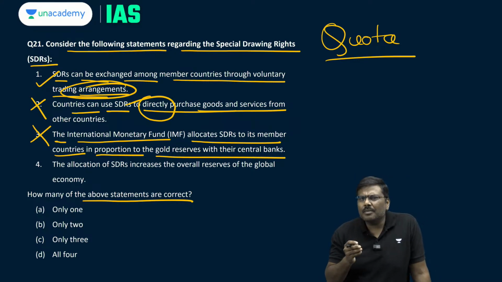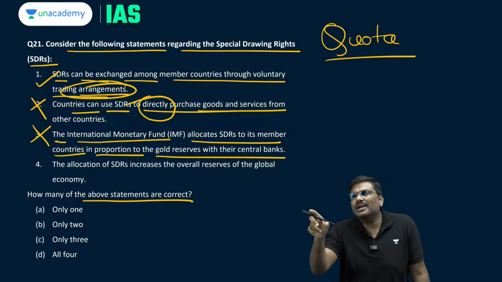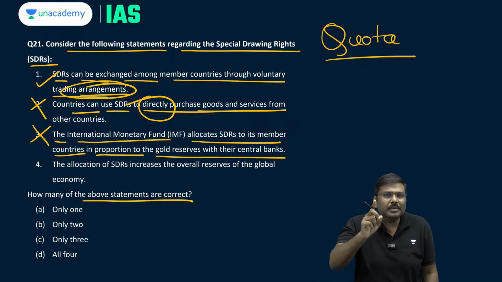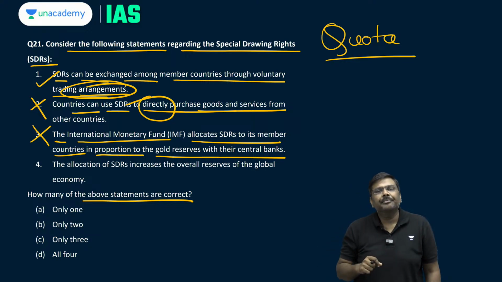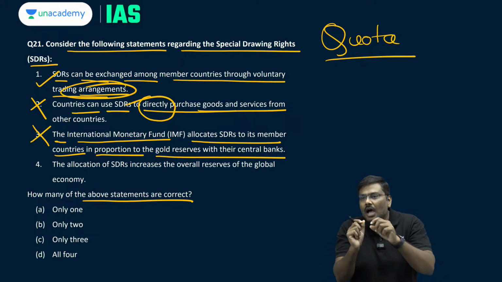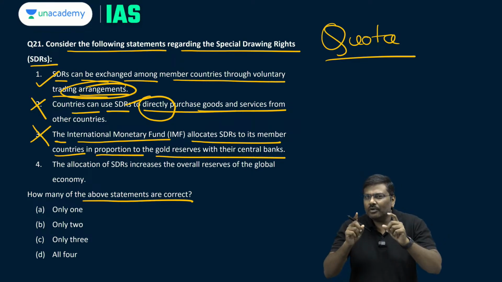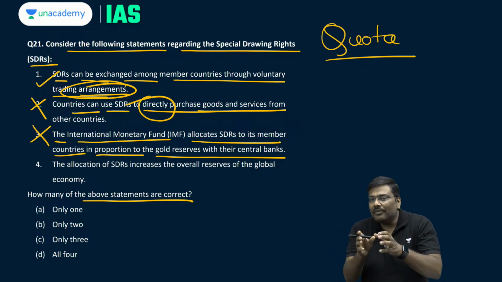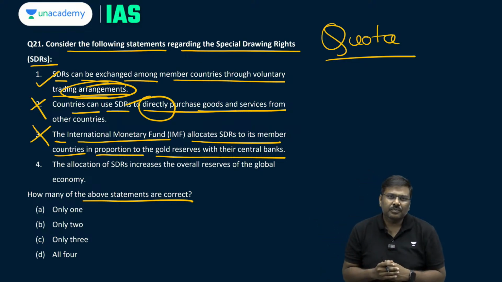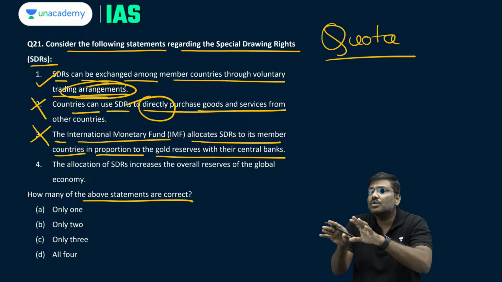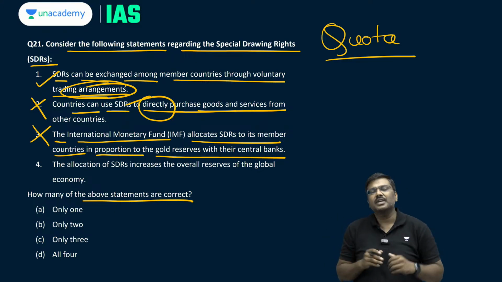Based on these 4 parameters, the quota for every member country is decided. The quota will determine the voting right of a member country. It determines how much STRs would be allocated, and more importantly, it will also be used to provide loans to the member countries. That is, the member countries are allowed to take loans from IMF based on what? Based on the quotas itself.